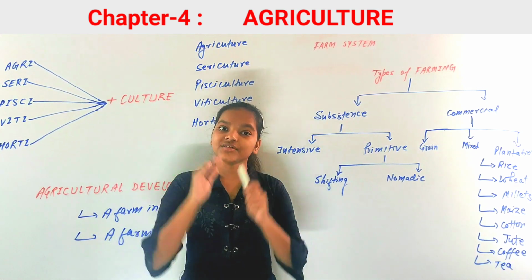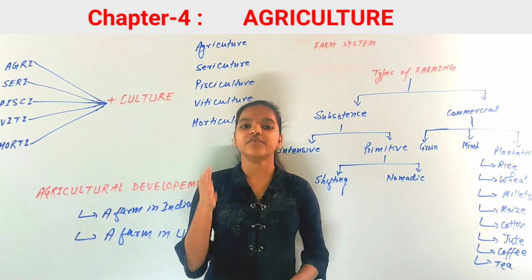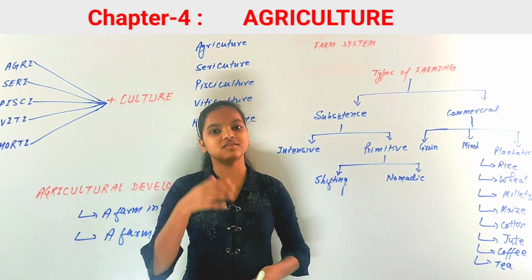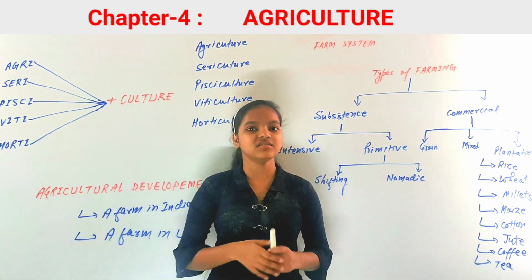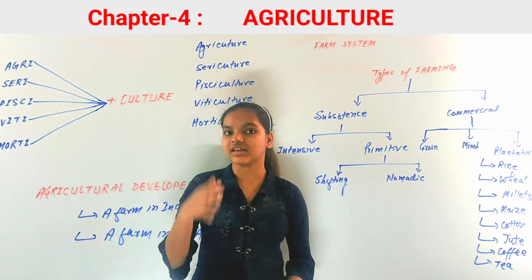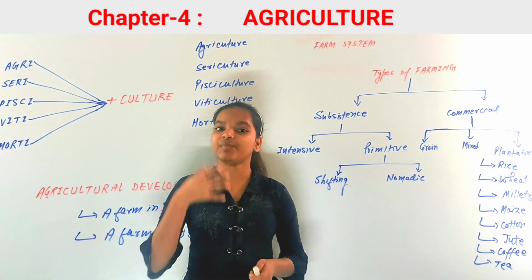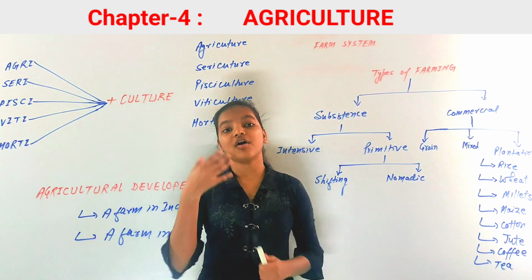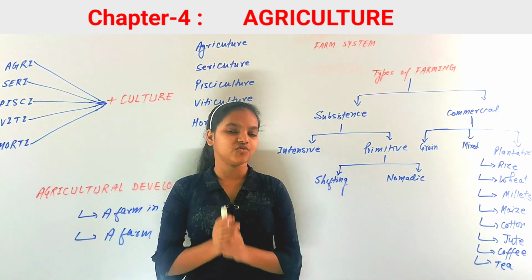We have grown some crops in the primary activities, and in secondary activities we process them and make some item from them. Next are tertiary activities, which are any activities that support primary and secondary activities. For example, if a bank is giving a loan, that is a tertiary activity, and transport and trade are also good examples of tertiary activities.